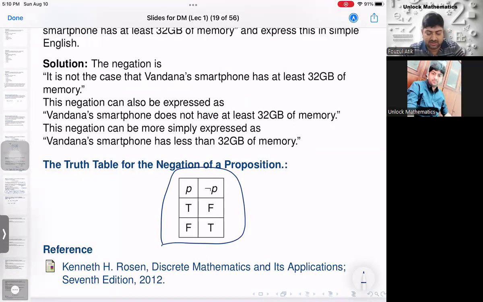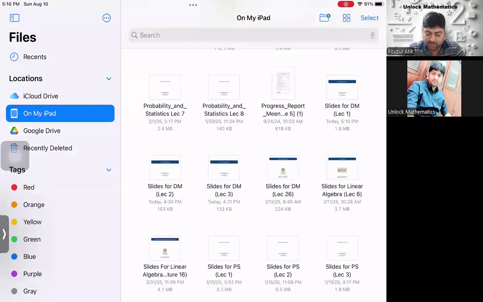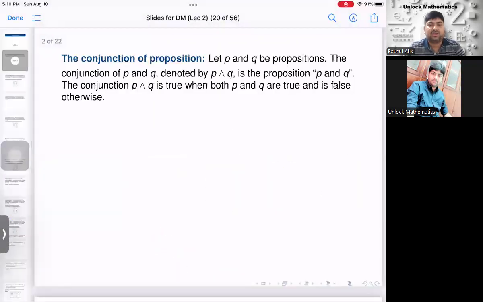Then I will discuss a few more compound propositions. It is called the conjunction of propositions. Let P and Q be two propositions. Again, a compound proposition is what? We have some existing propositions, and with the help of some logical operator, we create a new proposition. So these two, P and Q, are existing propositions, and we create a new proposition called P and Q. This symbol you read as P and Q.